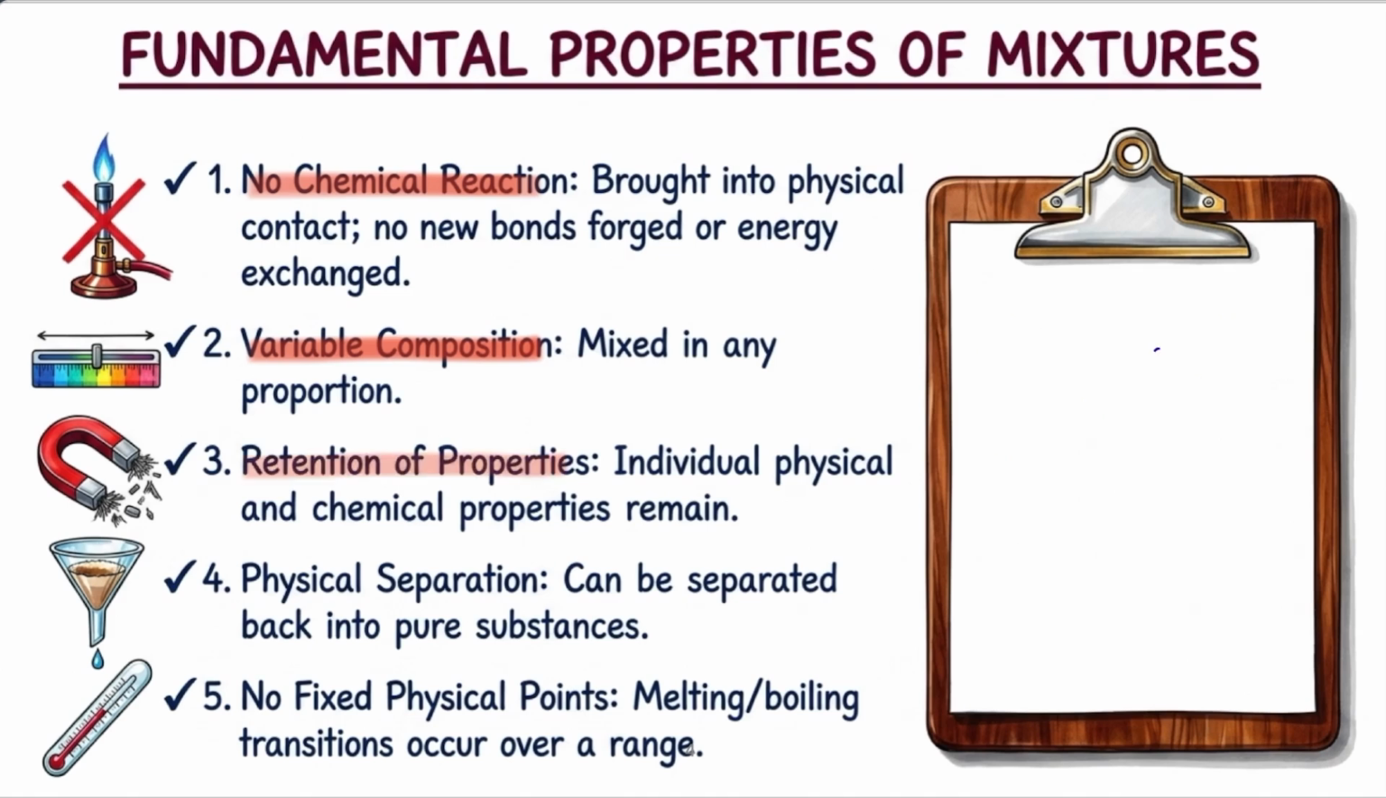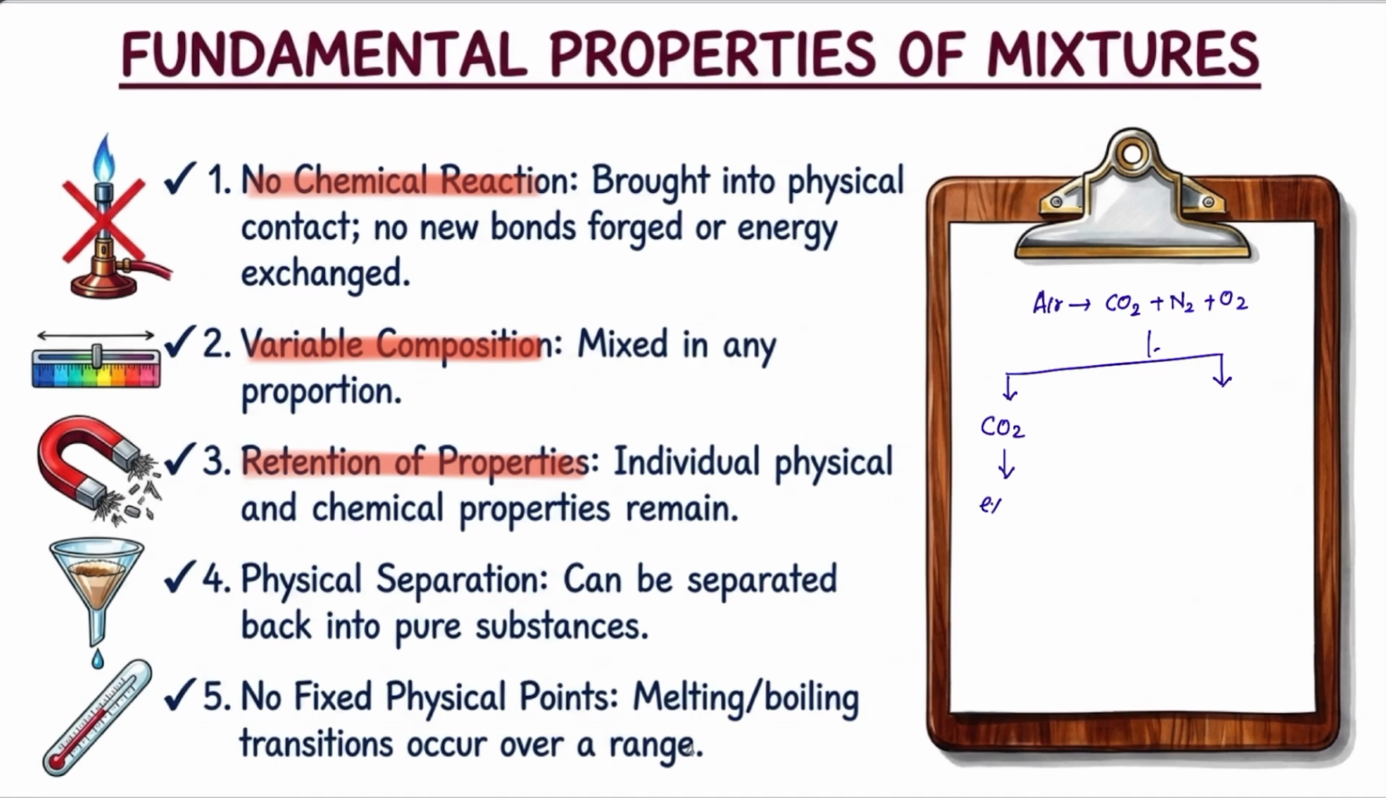The third characteristic is retention of properties. Meaning that each and every component of the mixture will retain its physical and chemical properties. For example, here is a mixture of carbon dioxide gas, nitrogen gas, and oxygen gas. Once you separate this by a physical method, carbon dioxide gas will retain its property,